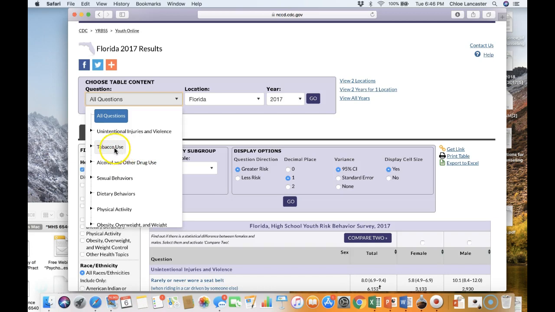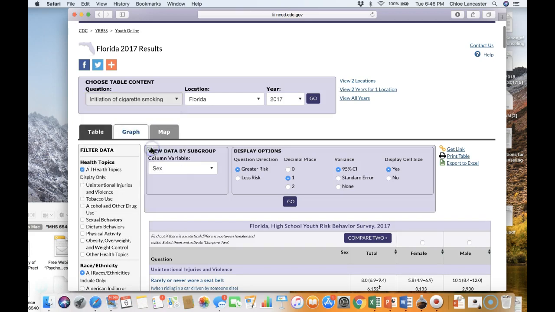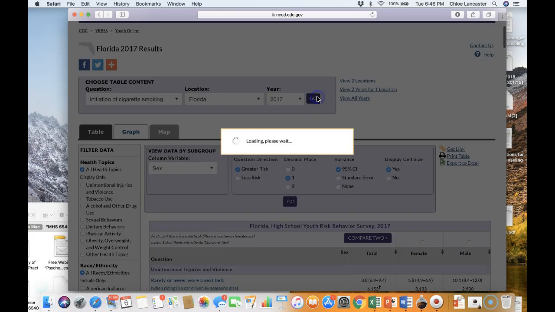So we can select the tobacco use questions. And there, once again, it's got each item listed. And as I mentioned, initiation of cigarette smoking is one of those gateway type questions or gateway type factors. And so you could click right on that. Oh, remember to press go.